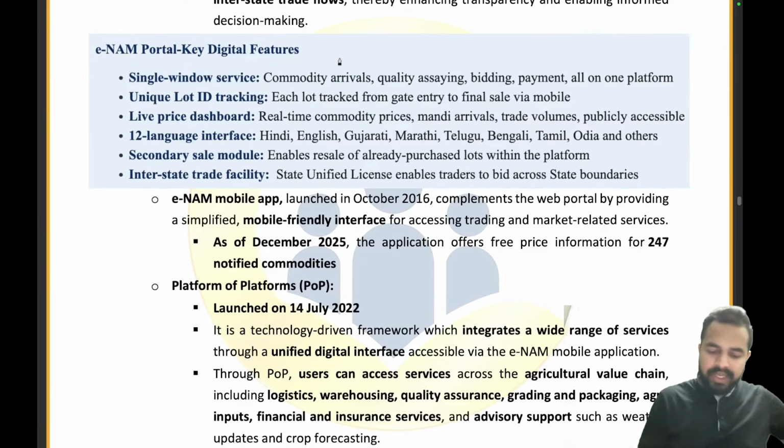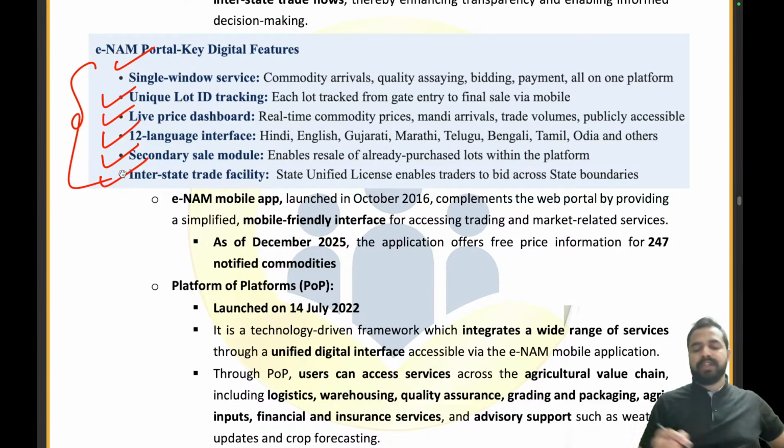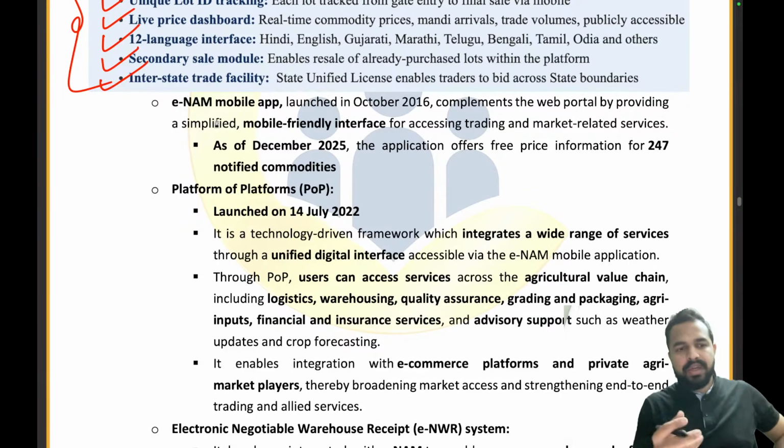Now you can see what exactly we have on the ENAM portal. We have single window service, unique lot ID tracking, a live price dashboard, a 12-language interface, a secondary sale module, and interstate trade facility. All these are the different features of the ENAM portal. Clear to you? Now my dear friends, after the ENAM portal, the Government of India thought, this is the new era when we have mobile phones.